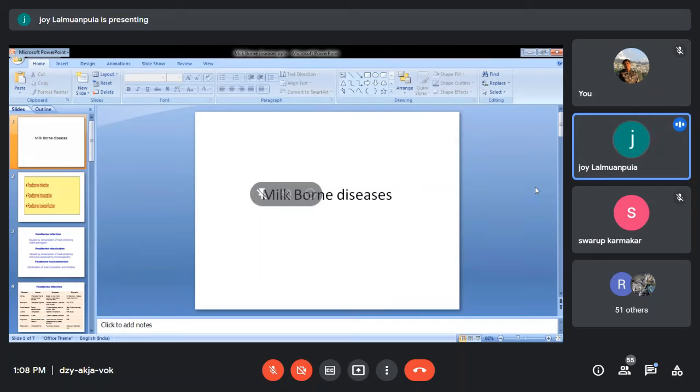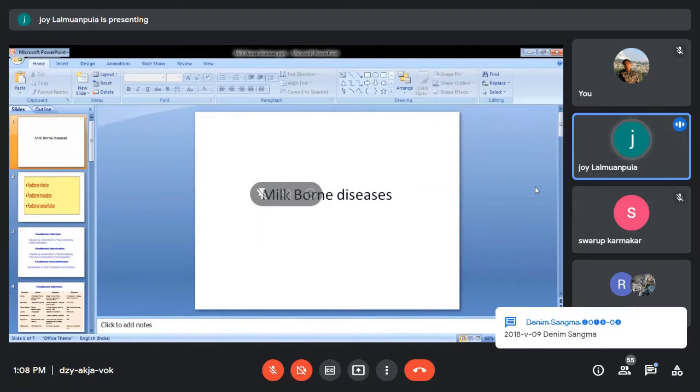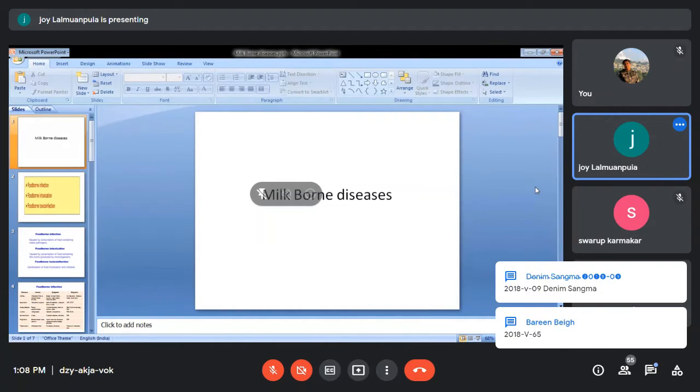It is not only particular to milk-borne. It can also be meat-borne. Some of the organisms can also be transmitted through meat.